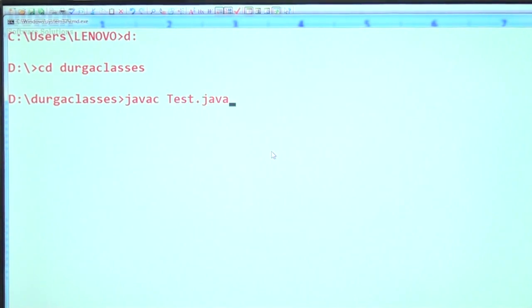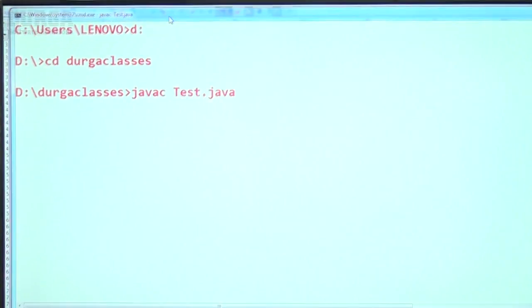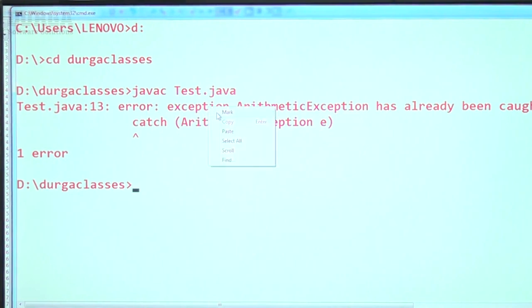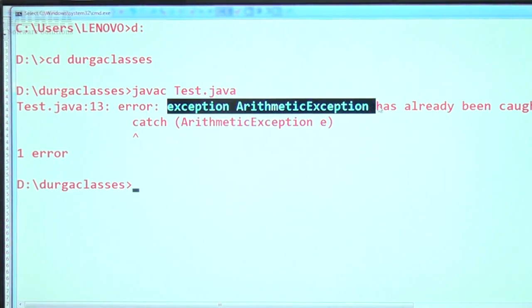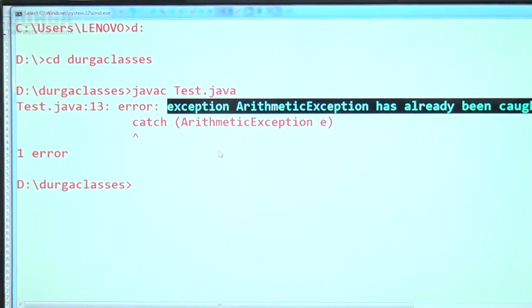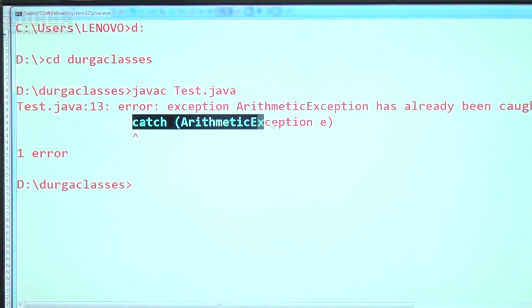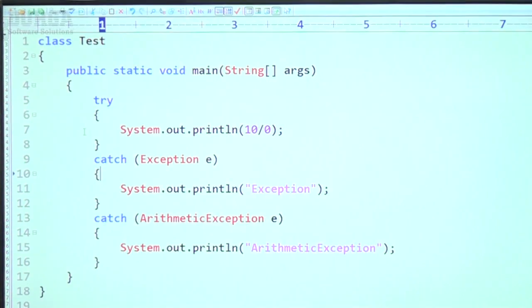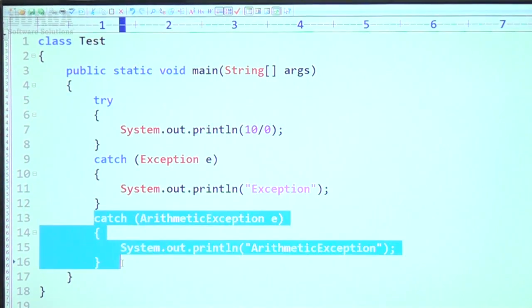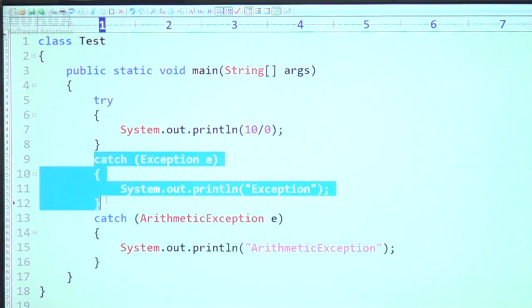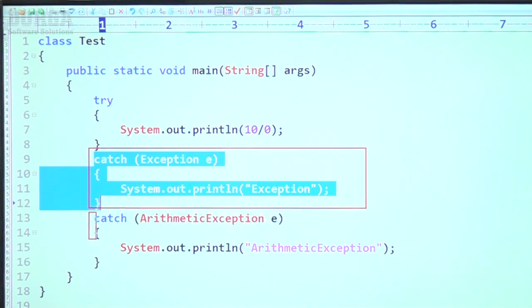Test.java. The compiler will give an error. We are going to get a compile time error. Can you please observe? Exception, arithmetic exception has already been caught. At line number 13, it objects about this catch block, because this exception has already been caught here only. The first catch block already handles arithmetic exception. Why are you writing a second catch block again? This is the problem we are going to get. Are you in a position to understand?